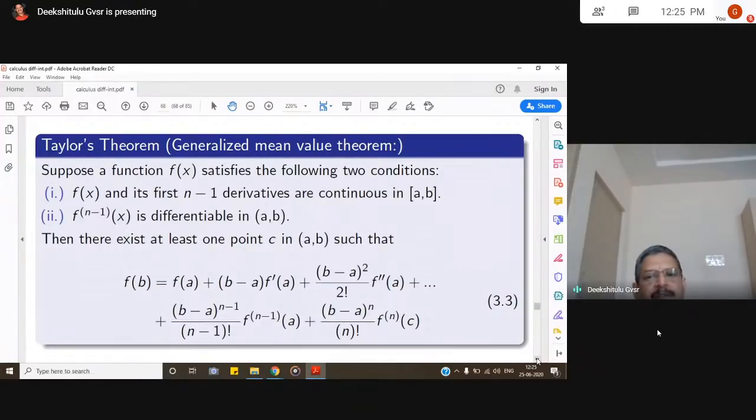Suppose a function f of x satisfies the following two conditions. f of x and its first n minus 1 derivatives, that means f dash, f double dash, f triple dash, fourth derivative, fifth derivative, up to the n minus 1 derivative, are continuous in closed [a, b], and the n minus first derivative is differentiable in open (a, b). Then there is a point c in (a, b) such that f of b is equal to f of a plus b minus a into f dash a, plus b minus a whole square by 2 factorial f double dash a, and so on and so forth.